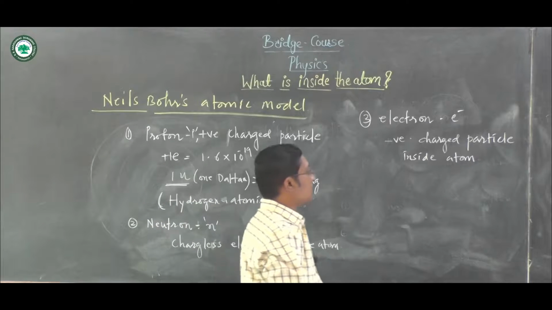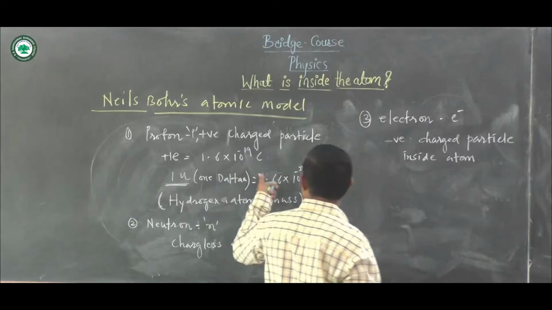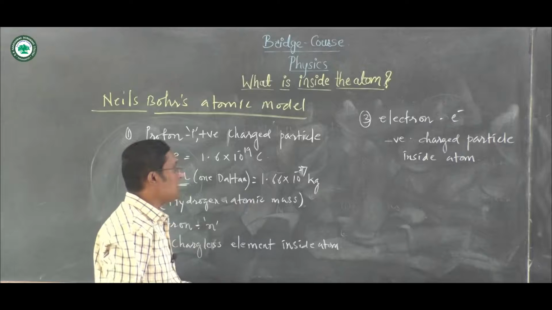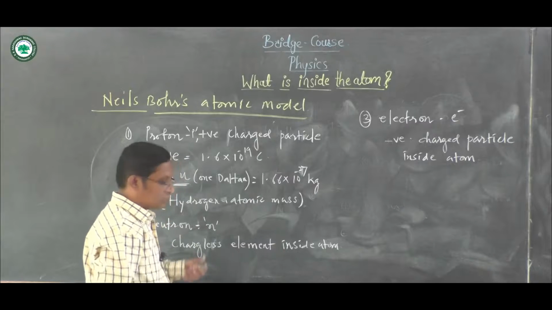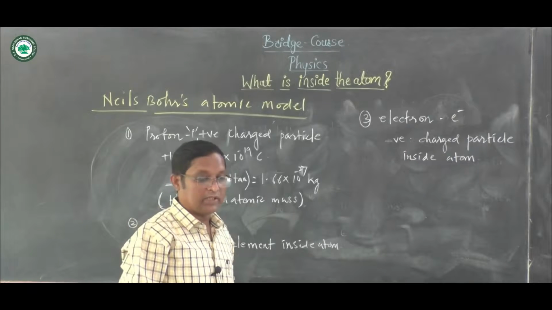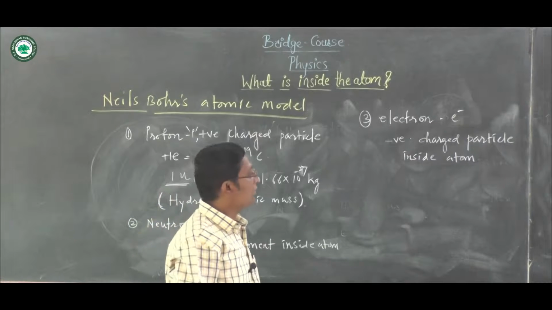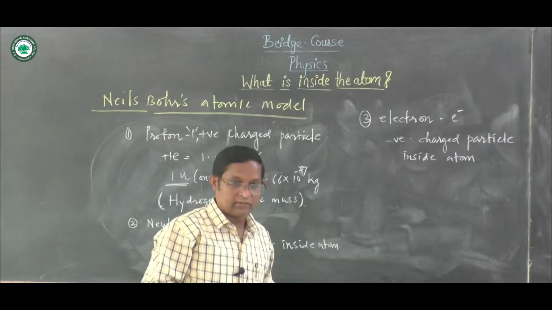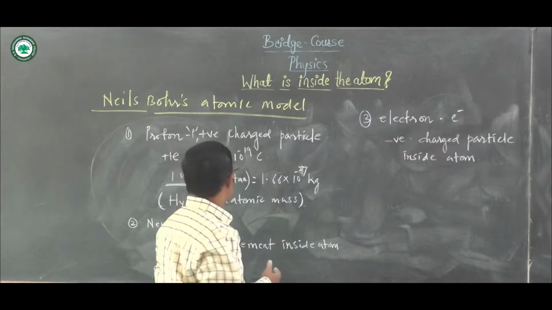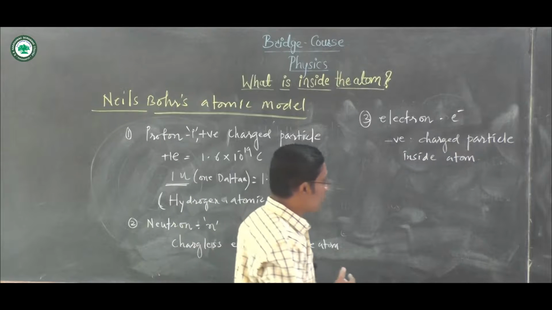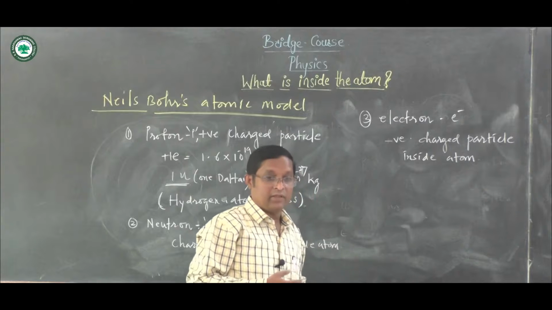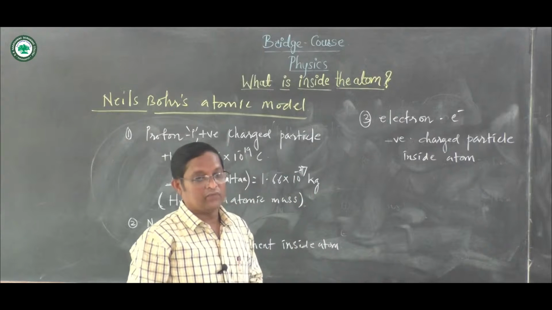These electrons, the charge over it is similar to the proton, which is 1.6 into 10 to the power minus 19 coulomb. This is about the models given by the different scientists, which we discussed: Dalton, then J.J. Thomson, then Rutherford's model, and the last one is Bohr's model. This model is accepted because it gives the detailed idea about the stability of the atom.